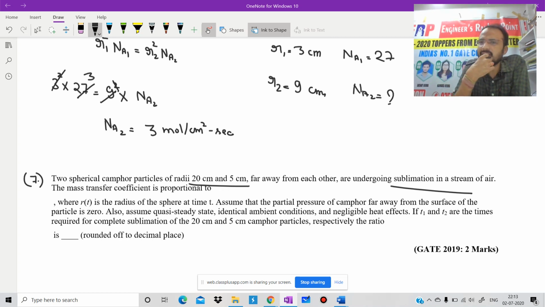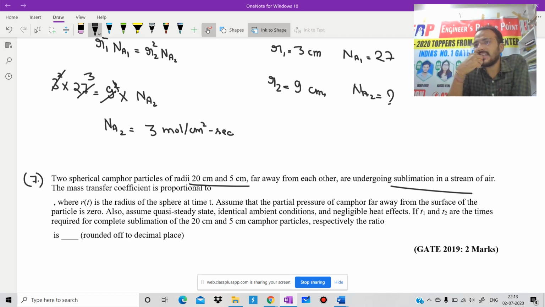If area is going to change, then we need to apply the changing area case. The mass transfer coefficient is proportional to 1 over r(t), where r is the radius at any time t. Assume that the partial pressure of camphor far away from the sphere is 0. It means P_A infinity should be equal to 0, as we derived.